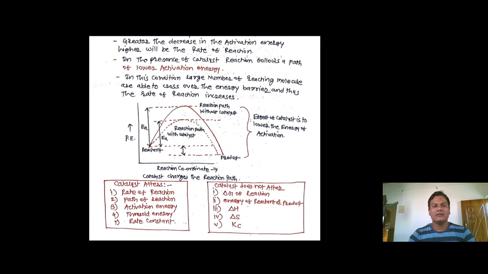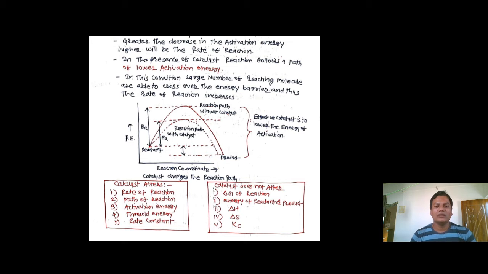In this diagram, you can see the reaction path with catalyst and the reaction path without catalyst. Whenever a catalyst is present, the activation energy is very low, but without catalyst the activation energy is very high. So the effect of a catalyst is always to lower the activation energy and move towards the completion of a reaction. So these are the factors that affect the rate.